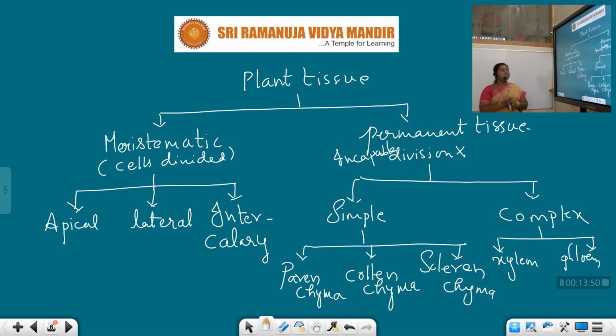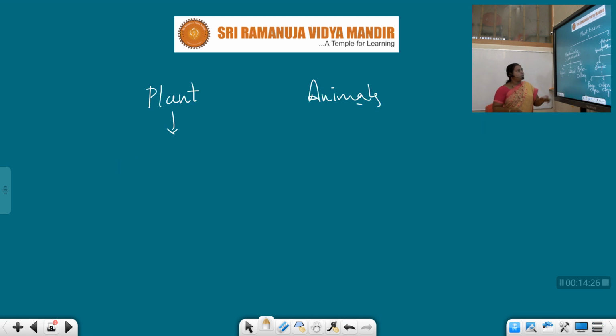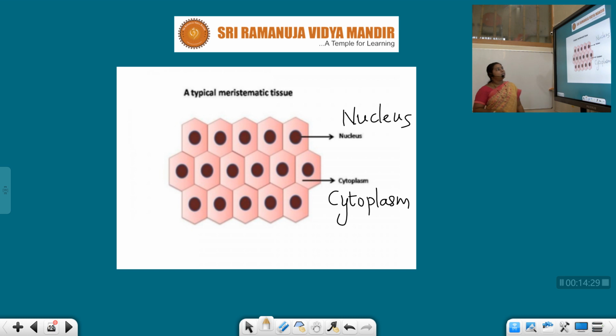Basically, plant tissue is divided into two types, meristematic and permanent. Meristematic is again apical, lateral, intercalary. Permanent tissue is divided into simple and complex. Simple is again divided into parenchyma, collenchyma and sclerenchyma. Complex is divided into xylem and phloem. So these are the different tissues we can see in plants. Now let us discuss these tissues individually one by one. First, let us talk about the meristematic tissue.